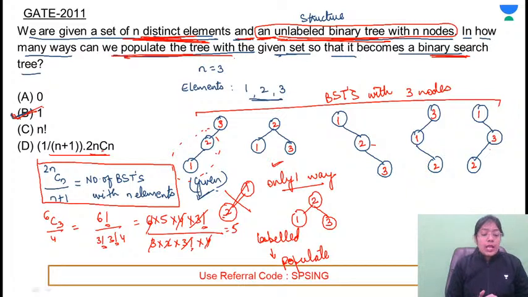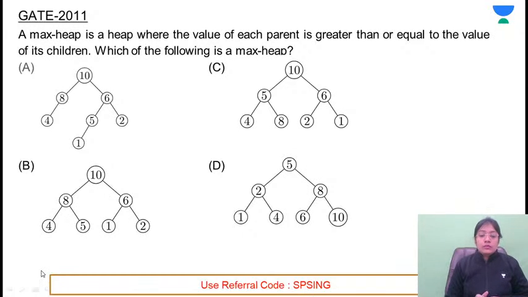All right, let's move on to the next question. This was also asked in 2011. This is one of the very easy problems. You just have to identify which of the trees is a max heap. What is a max heap?